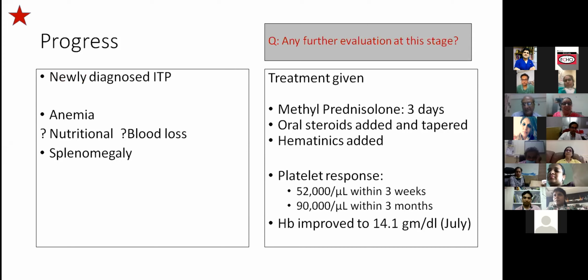So hematinics caused the improvement, you are saying, but we have not proven what was really the cause of anemia. Whether steroids improved her hemoglobin, we don't know. Although the DCT was negative, it would have been probably a response to steroids. Exactly, because this is a very dramatic response.